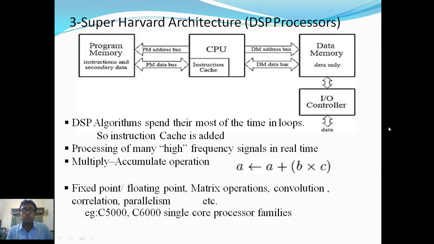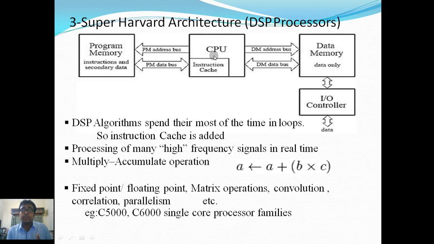Now if we take a close look at the architecture here, in the case of Harvard architecture, the data memory and the program memory are in different places, where we can simultaneously fetch the next executable program and the data on which the operation is to be performed. We can store the data at the data memory simultaneously. Now we have added one more thing, an input output controller. Through the input output controller we can fetch data from peripheral devices also. So that's why this segment has been added.